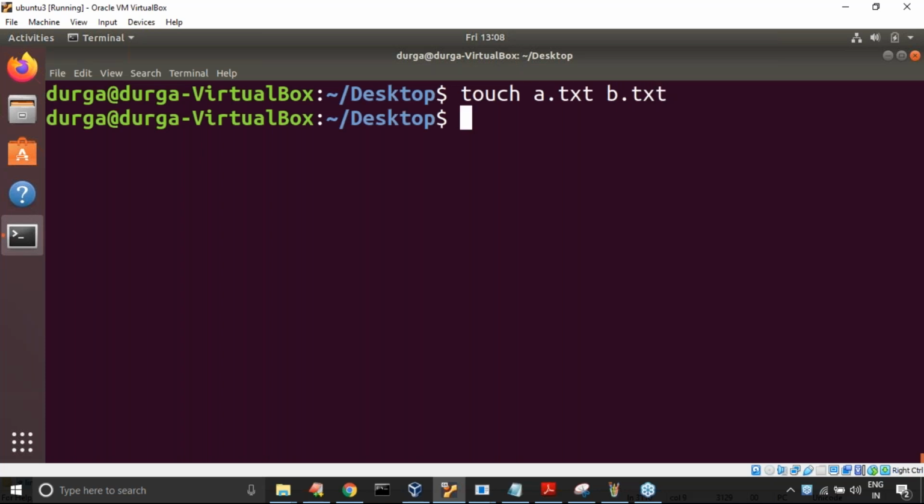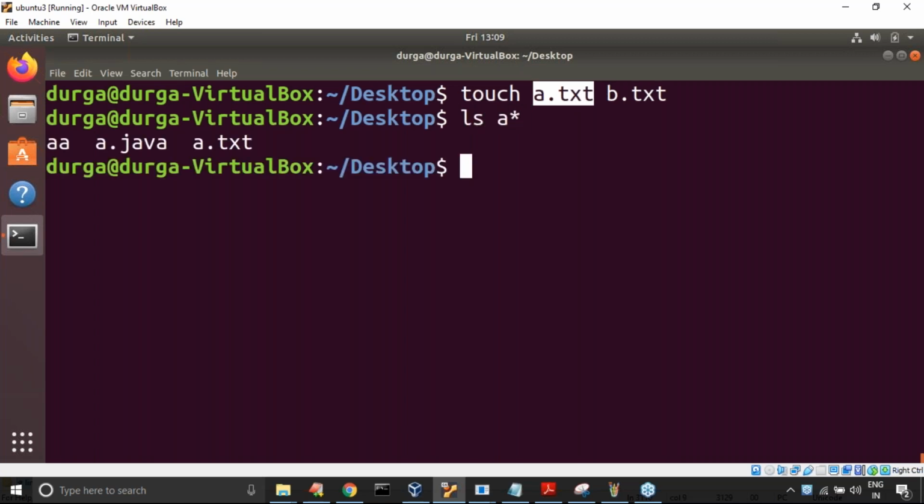Now, sir, can I say this file starts with A and ends with T? Please confirm. ls a* starts with A, so three things are there, but for starts with A and ends with T, only this one is there.